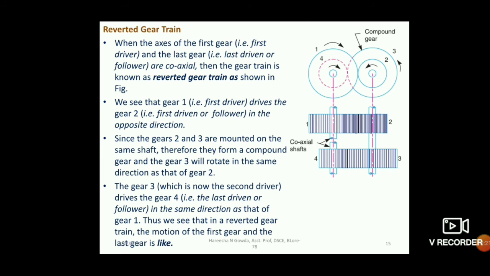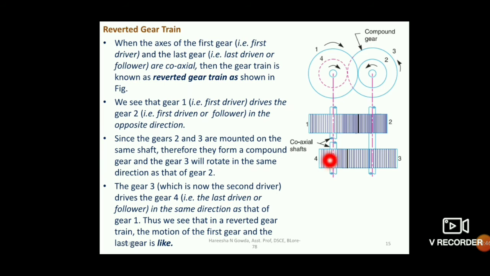Reverted gear train means, you can see here, if the first gear 1 is meshing with 2, and 2 and 3 are on the same shaft, 3 is meshing with 4, and 1 and 4 are not on the same shaft, they are on different shafts. But the axis of the shafts passes through the same axis.